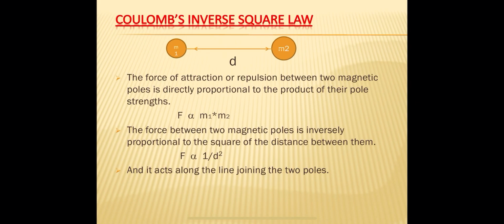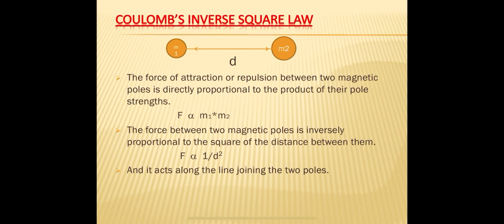If the pole strength of the poles is high. So let m1 be the pole strength of the first pole and m2 the pole strength of the second pole.